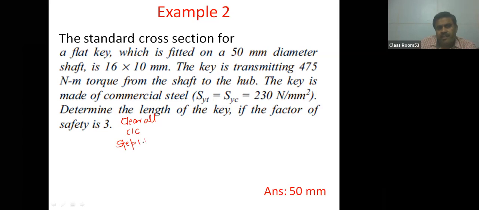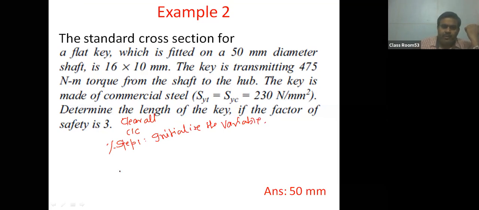बहुत ही सिंपल प्रोग्राम होगा, जरा बताते जाइए आप लोग. In step 1, percentage sign is used for the remark or comments in the MATLAB. So in step 1, what we have done, you have found the length of the key by the shear criteria. So in step 1, just initialize the variables.